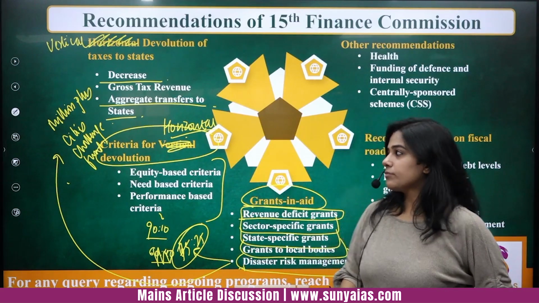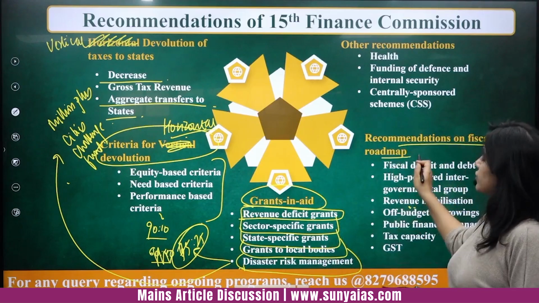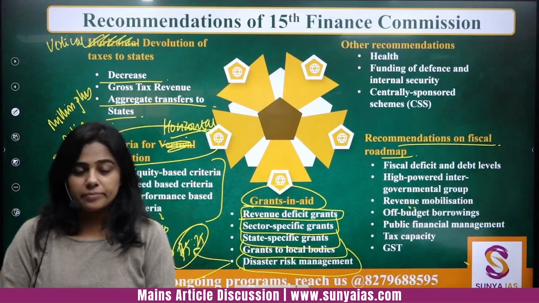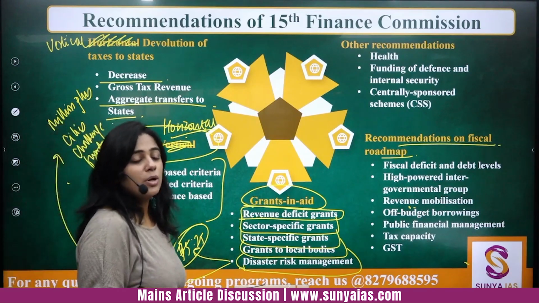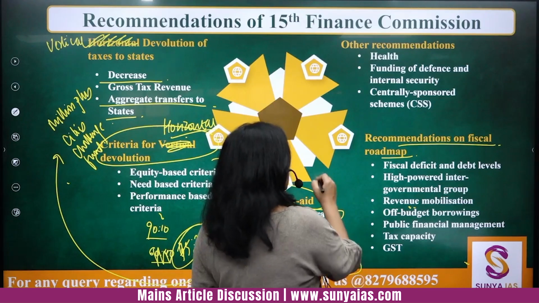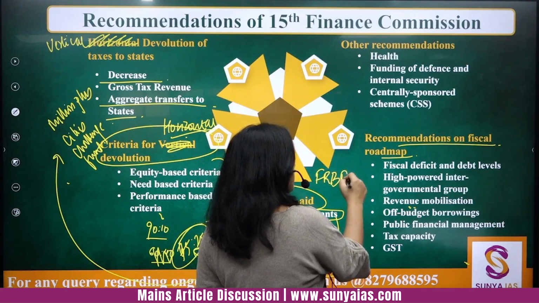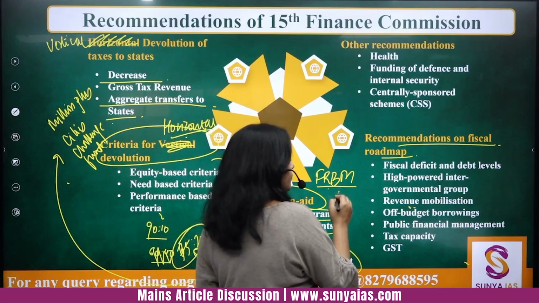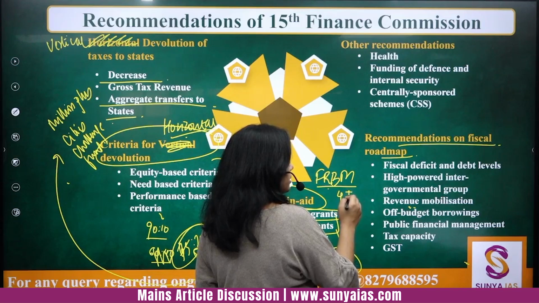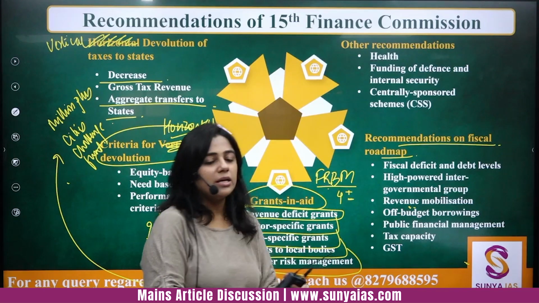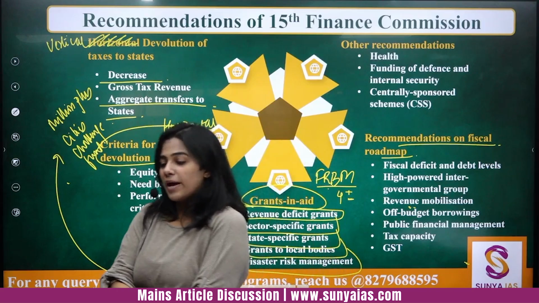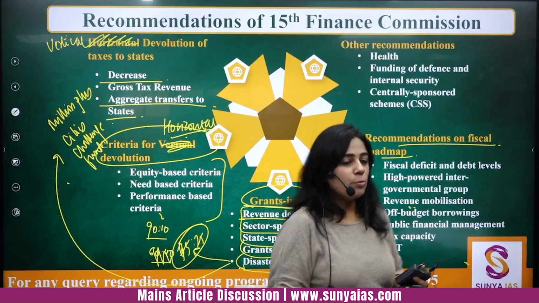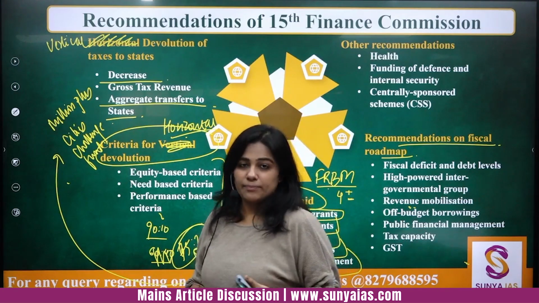Then recommendations on fiscal roadmap. This is very important. See, year on year, we have been failing to achieve our FRBM Act, the Fiscal Responsibility and Budget Management Act, which clearly said that the inflation range should be 4 plus minus 1%, and the fiscal deficit also should be in a particular range only, right?